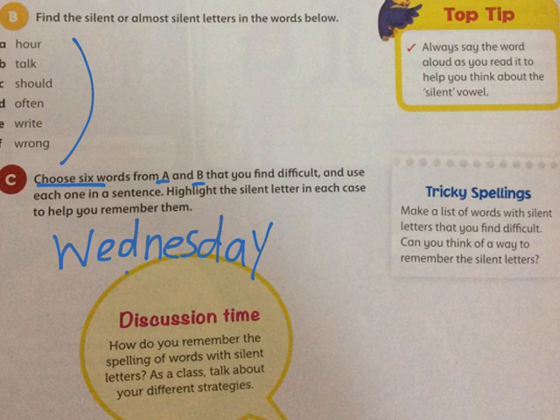I didn't know where to put the silent D. I know that there is a silent D, but I don't know where to put it. Before the N, before the E, after the N, after the E, after the second E, or after the first E. I don't remember. So, I used to pronounce each and every letter, even the silent one, which is the D, and I used to say Wednesday so I can write it. I know this is not the right pronunciation, but this is what I used to remember the spelling of this word.